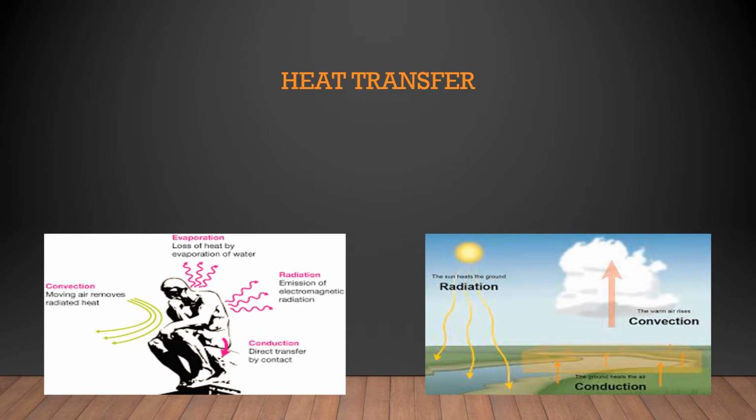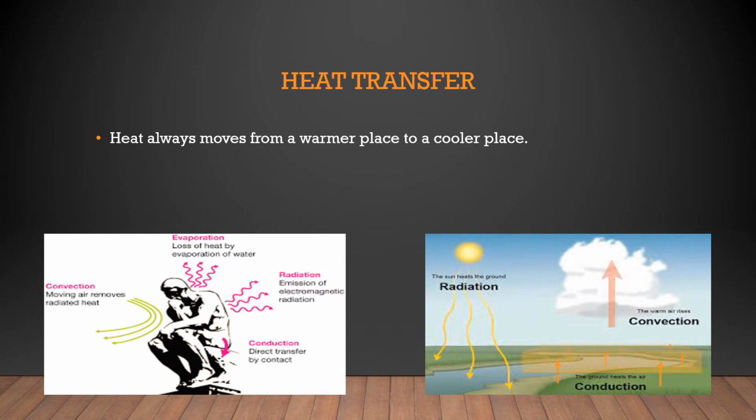The same thing is explained with the help of a seashore or river. In this figure we are explaining with the help of the water body, sun and cloud. The heat transferred from the sun to the water body occurs due to radiation, and the water body transfers heat to the land surface, that is conduction. And the heat transferred from the water body or surface to the atmospheric air is convection.